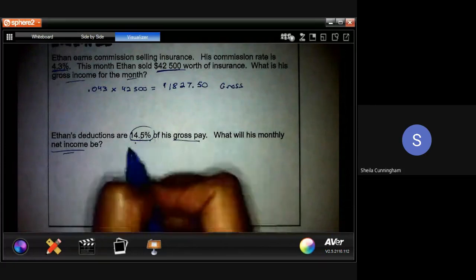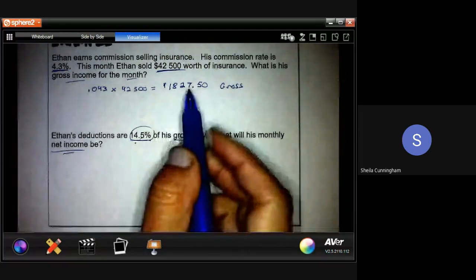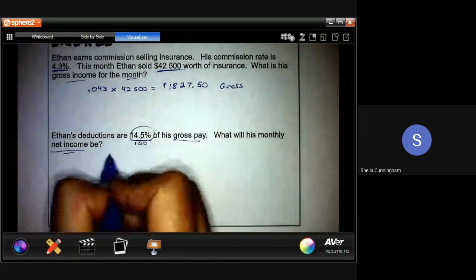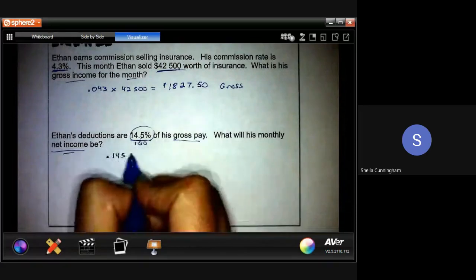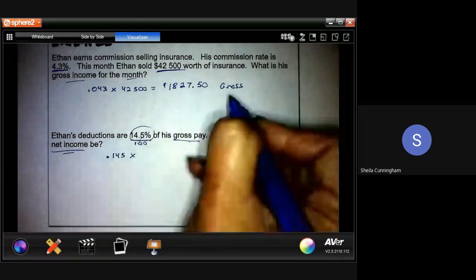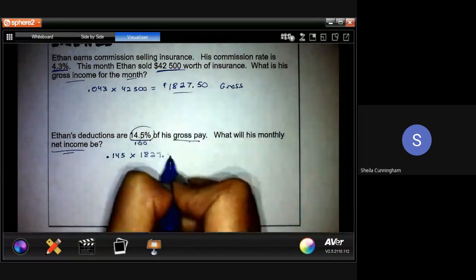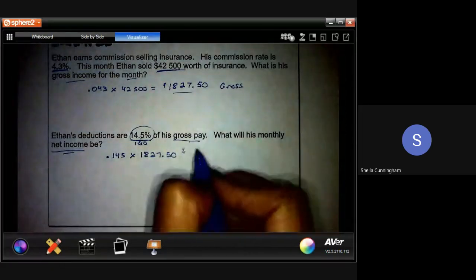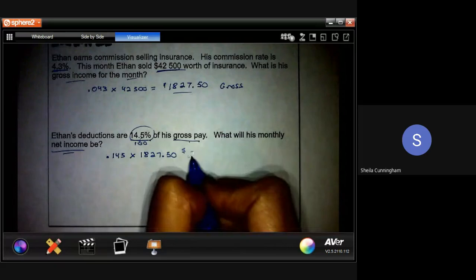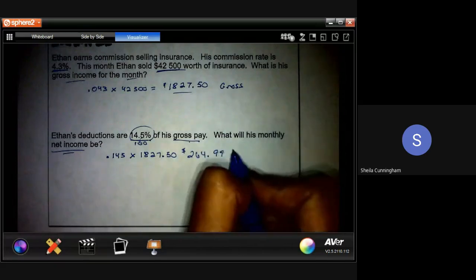Money, because we don't know how much of that comes out of his gross. So again, because it's a percentage, divide by 100, you're going to take the 0.145, and we are going to times that by his gross pay, which is $1,827.50. When we multiply that together, we find out his deductions are $264.99.